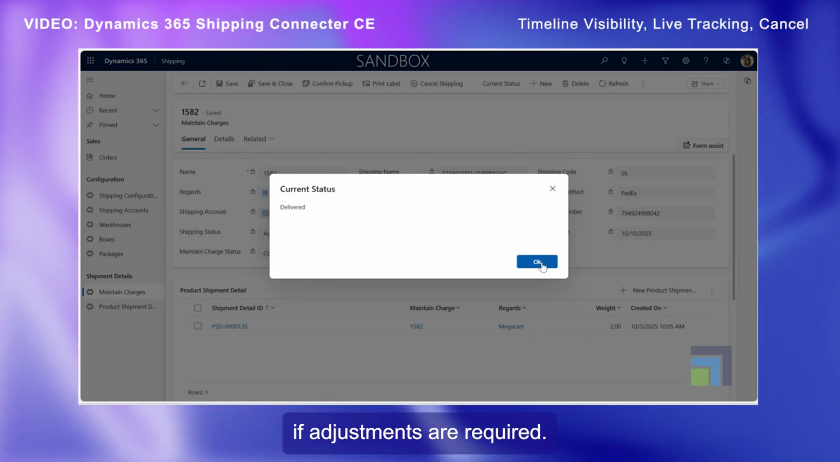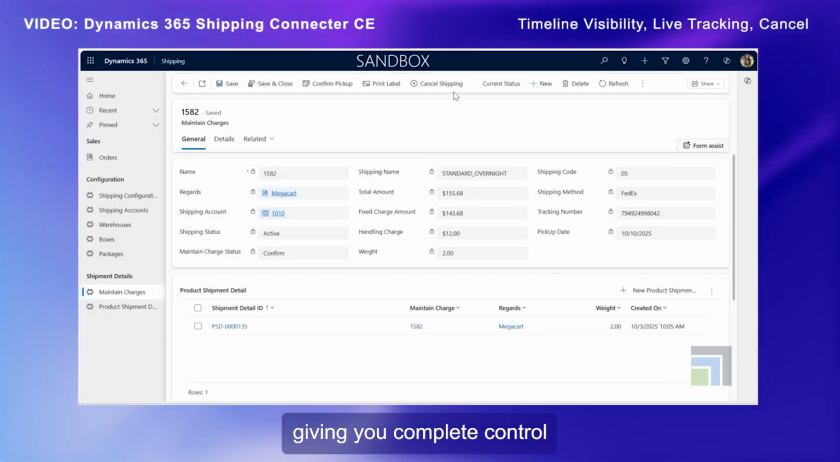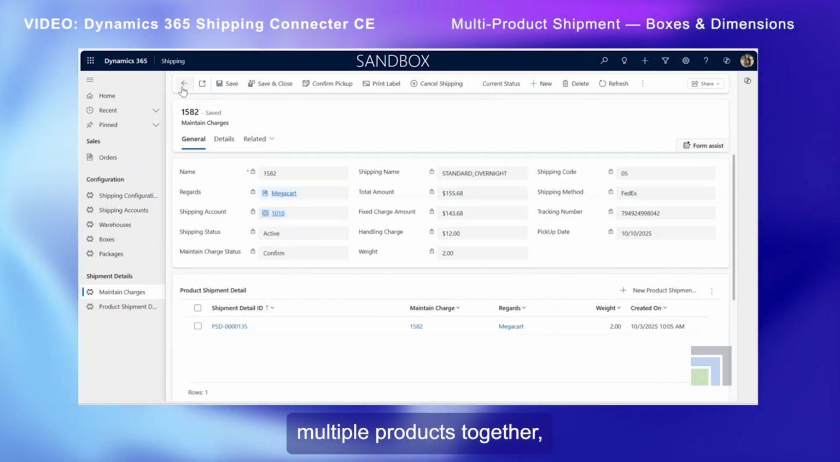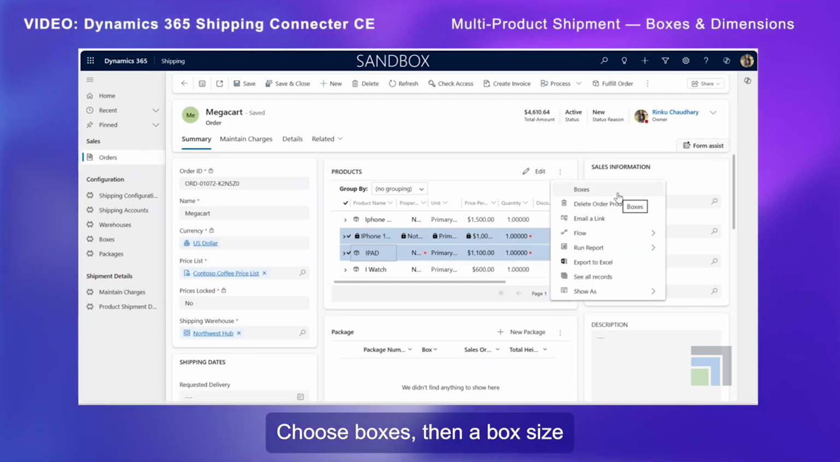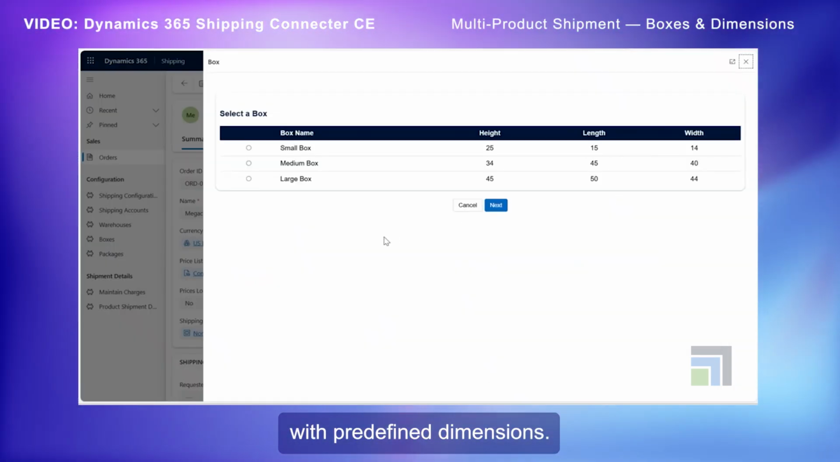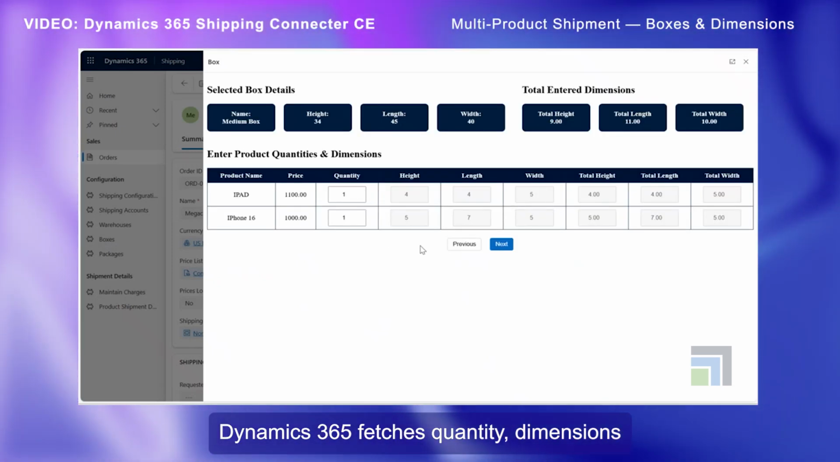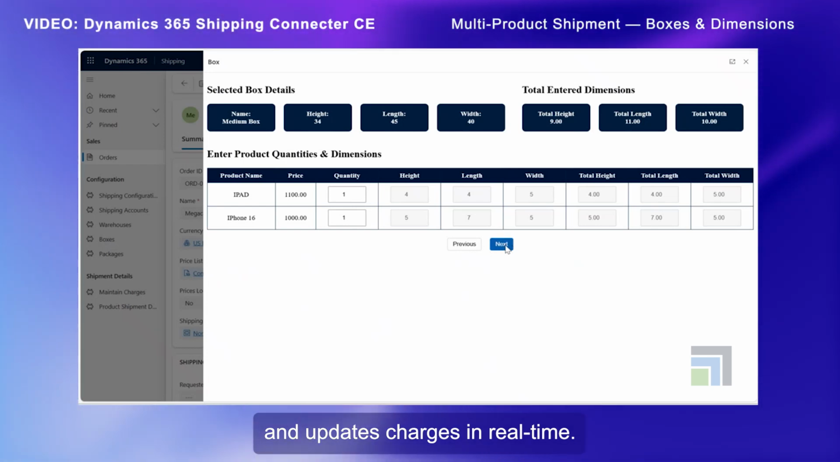If adjustments are required, the Cancel Shipping option allows you to halt the shipment, giving you complete control over the process. To ship multiple products together, return to the order and select items. Choose boxes, then a box size. For example, medium with predefined dimensions. Dynamics 365 fetches quantity, dimensions, and weight automatically and updates charges in real time.